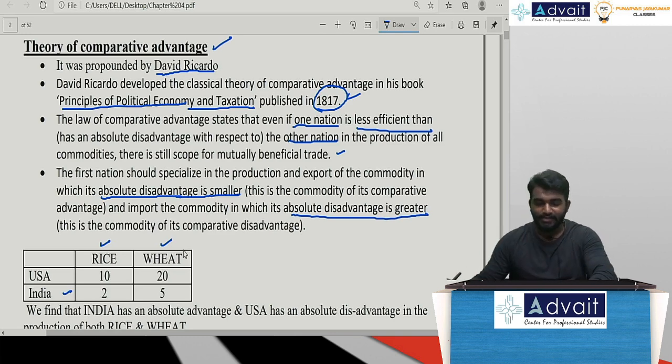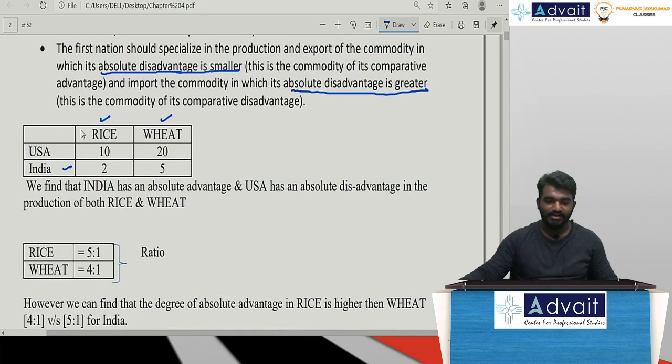Have a look here. The same thing is given here. We have taken out a ratio. In terms of rice productivity, 5:1. In terms of wheat productivity, 4:1. In terms of ratio, higher is going to be the better thing.